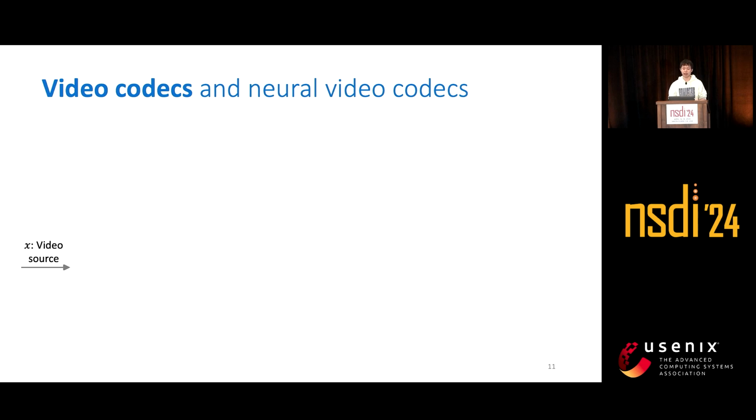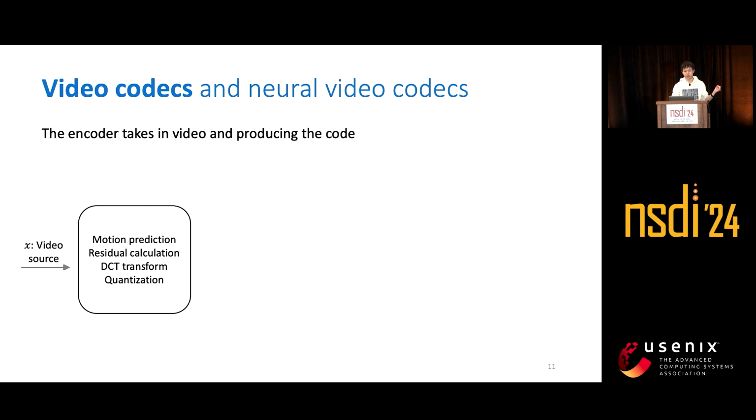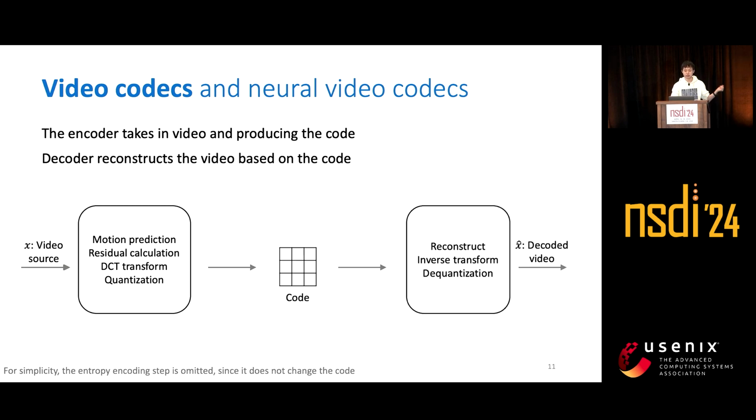To explain our design, let me first briefly talk about video codecs and neural video codecs. The traditional video codec takes in the video and transforms it to the code by a few steps. And the decoder then reconstructs the video after receiving the code. For simplicity, we omitted the entropy coding step in the middle because entropy coding does not change the code.